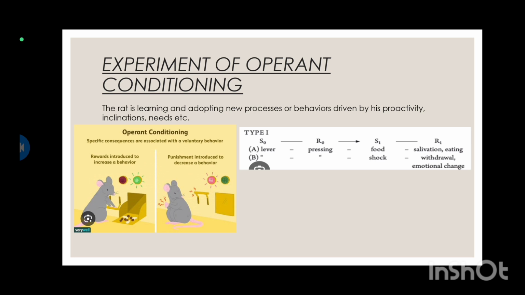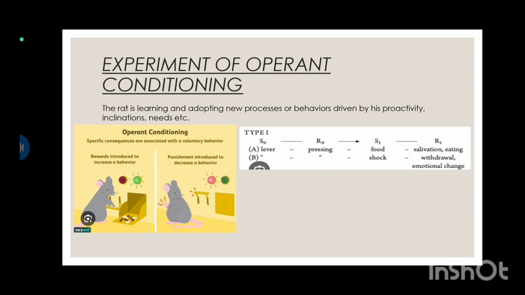And in the second picture, when he presses the wrong lever, he gets an electric shock. It's the punishment through which the wrong behavior will stop. So in the second picture, punishment is introduced to decrease the behavior, and in the first picture, it's a positive reinforcement.